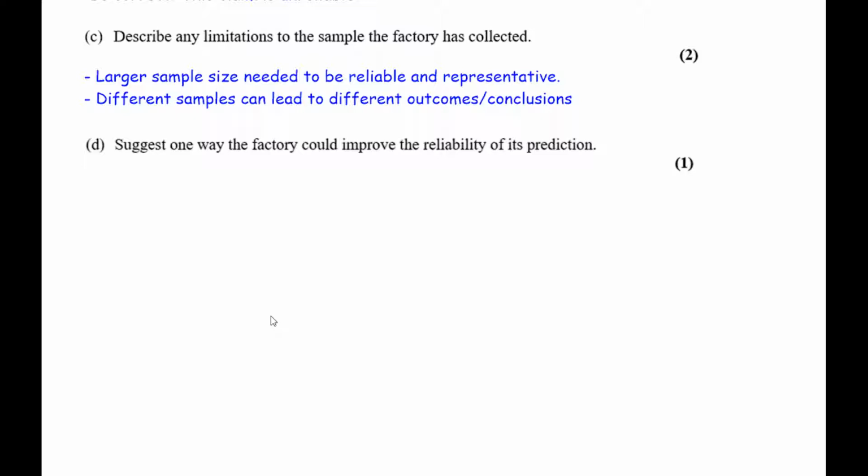Okay, and finally we're asked to suggest one way the factory could improve the reliability of its prediction, and we kind of already answered this: just have a larger sample size. Okay, so be careful to make sure that even if you feel you've answered a question in a previous section, if the exam question has specifically asked you for something, repeat yourself to make sure you get credit for that previous answer.